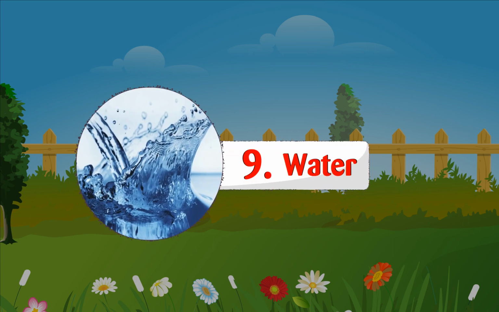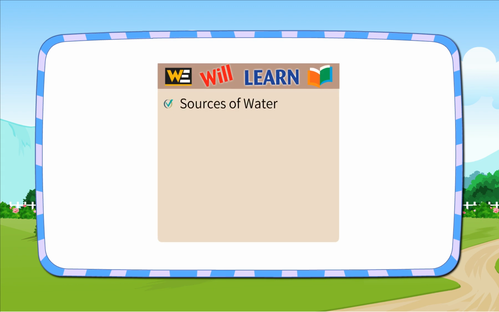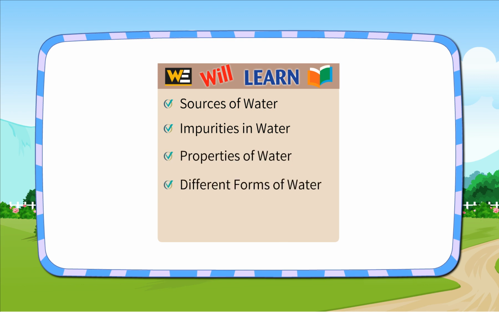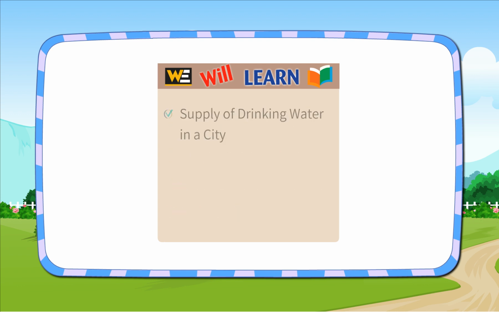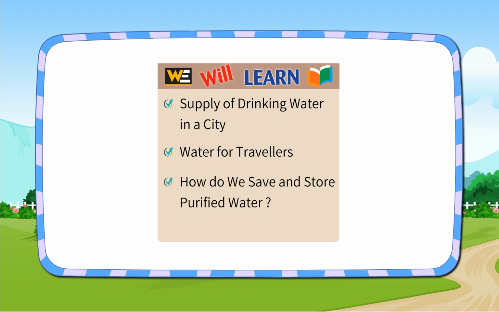Chapter 9 Water. We will learn sources of water, impurities in water, properties of water, different forms of water, drinking water, supply of drinking water in a city, water for travelers. How do we save and store purified water?